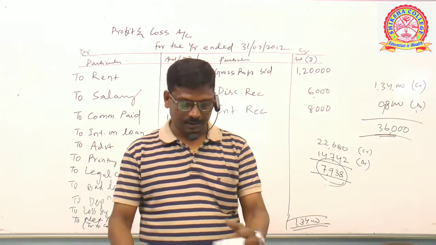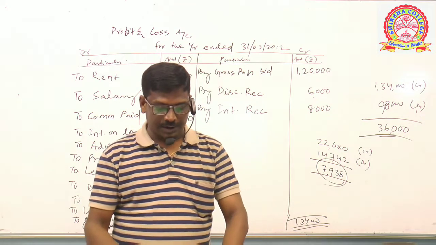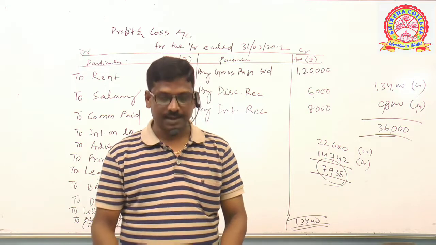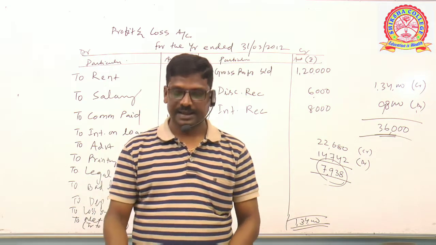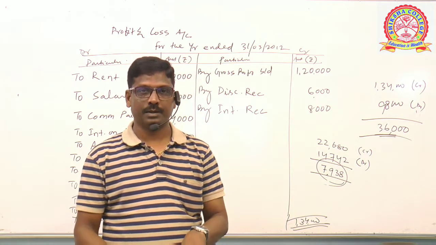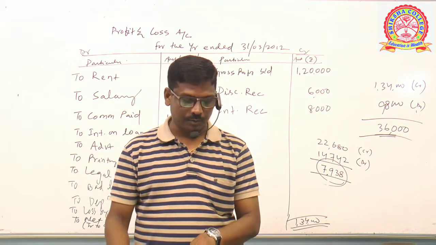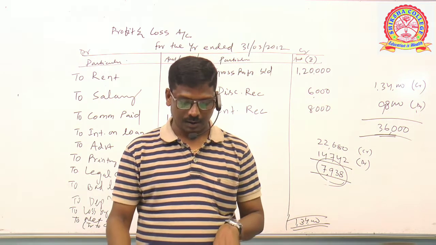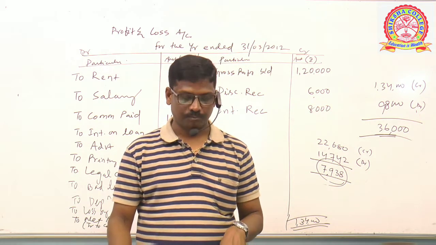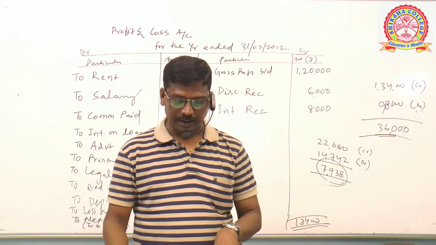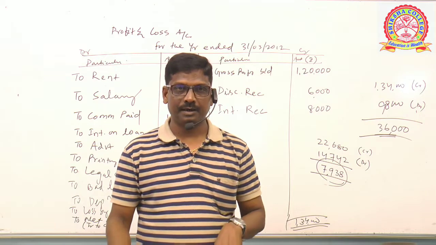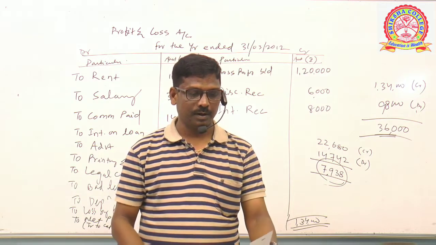Okay friends, next, question number 7 is homework for you. You do it on your own. In case of need, just text me or WhatsApp me, I'll clarify. Clear? Question number 7 plus I'm going to give you one more extra question. Do it right now. Both involve preparation of a profit and loss account. Clear? You do it immediately, then we'll go for question number 8.